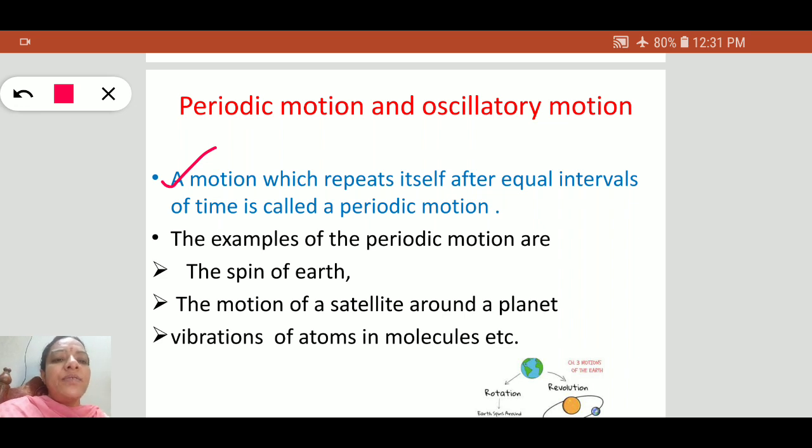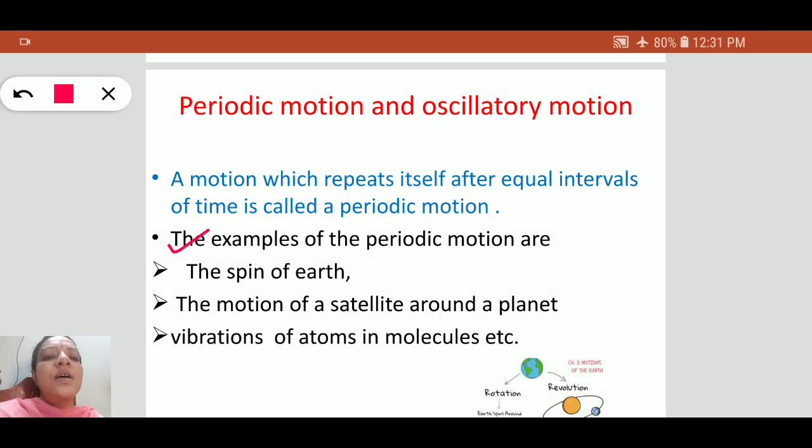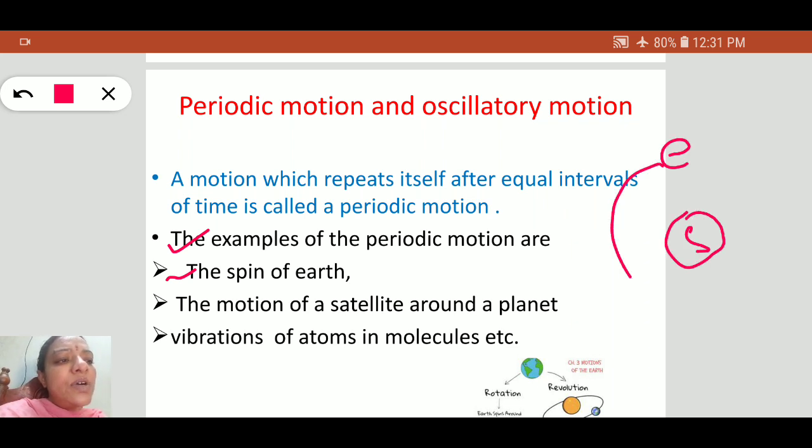Suppose we take a pendulum, as in a pendulum clock. This is the fixed point, and the pendulum repeats its motion like this at equal intervals of time, so this is a periodic motion. The best example of periodic motion is the earth. Suppose this is the earth and this is the sun. The earth revolves around the sun periodically, at equal intervals of time.